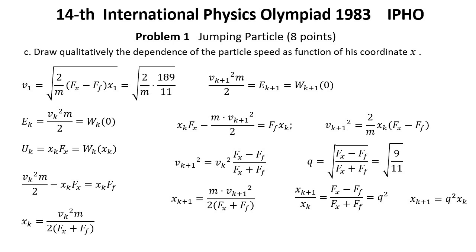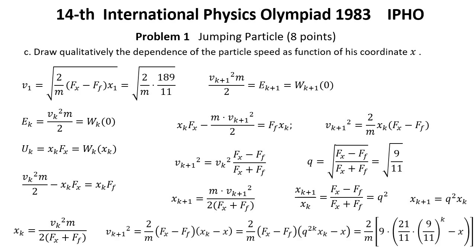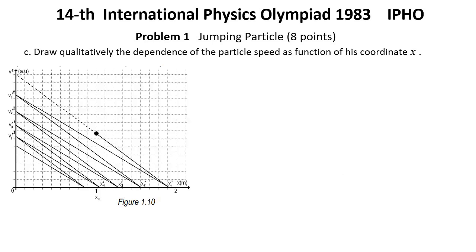For the kth run towards the origin, one may write the dependence of the square speed as a function of the position as. Or, using the data we have. The evolution of the square of the speed as a function of position is presented in figure 1.10. And the evolution of the speed as a function of the position is presented in figure 1.11.